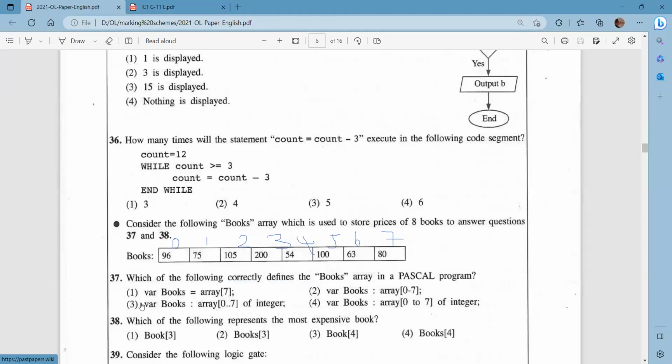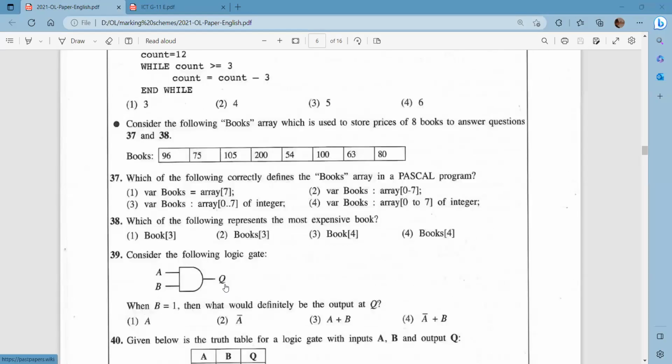Therefore, in here, we have var books, colon. All these answers have the colon, so we can ignore this one. So here, array, and this is how we mention the first index and the last index. And next, the data type. So therefore, the answer is answer number 3. Clear? Let's see question number 38.